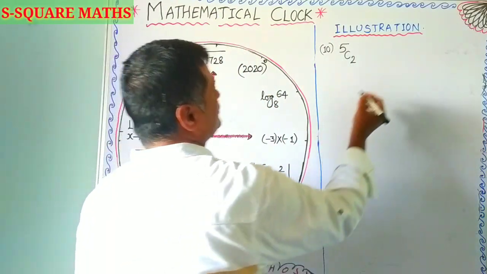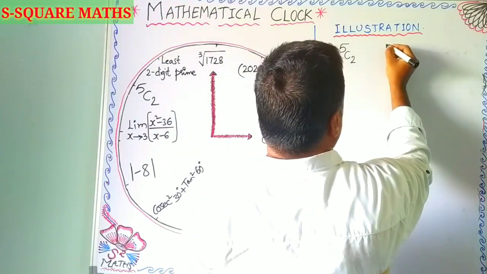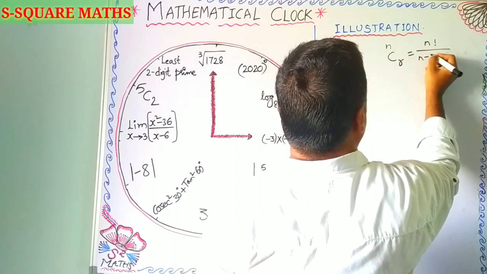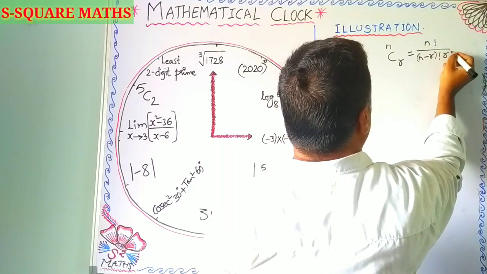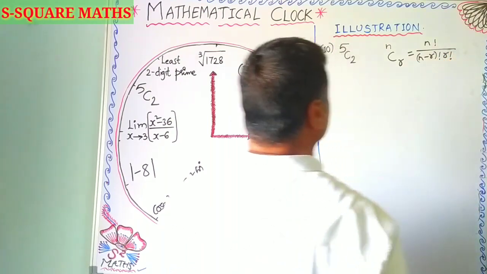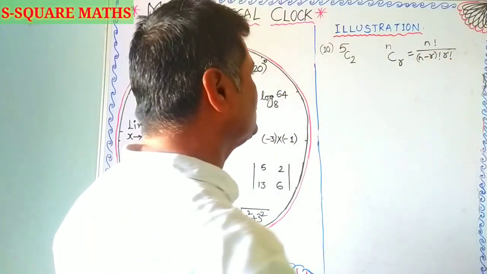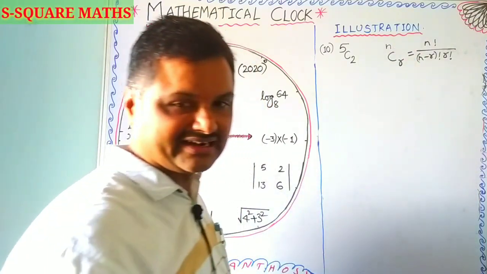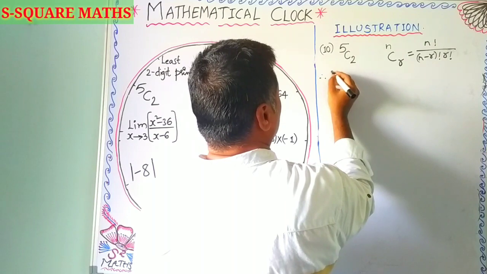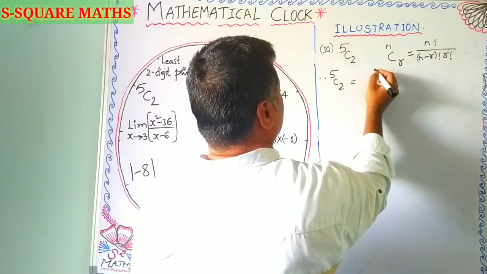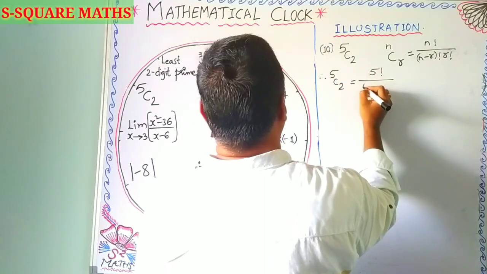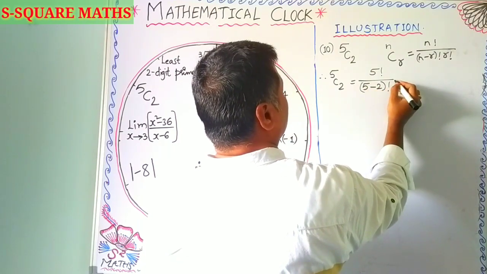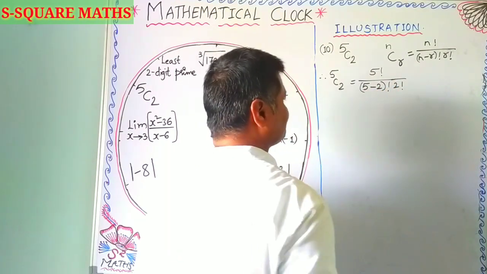Okay, so we know that nCr is equal to n factorial by (n minus r) factorial into r factorial. This is the formula connected to your nCr. So here n is equal to 5 and r is equal to 2. I can write it as, therefore, 5C2 is nothing but 5 factorial by (5 minus 2) factorial into 2 factorial.